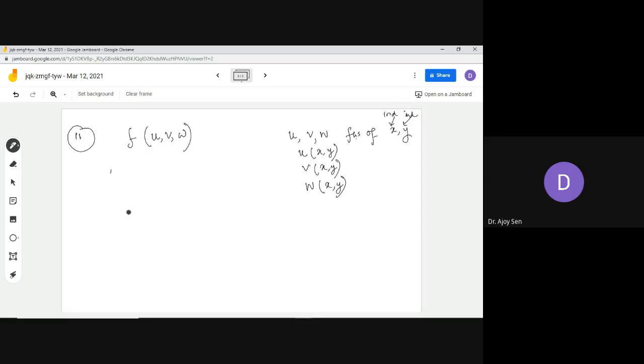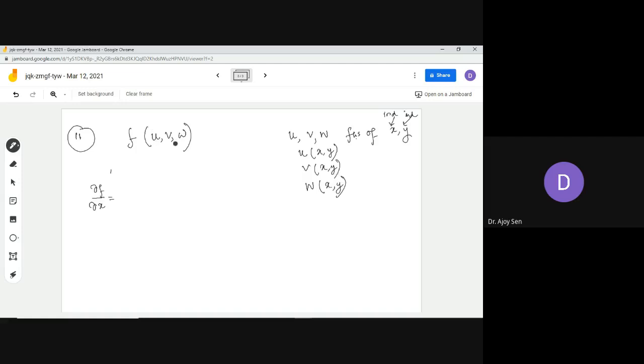So now how do we calculate this del f del x? You see, whenever we calculate del f del x, that means the partial derivative of f with respect to x, the contribution can come from all three parts, because u is a function of x and y, v is again a function of x and y, and w is again so.